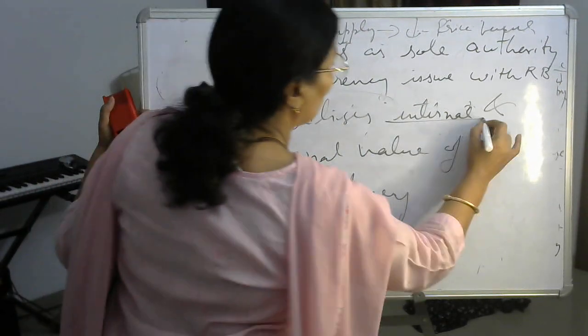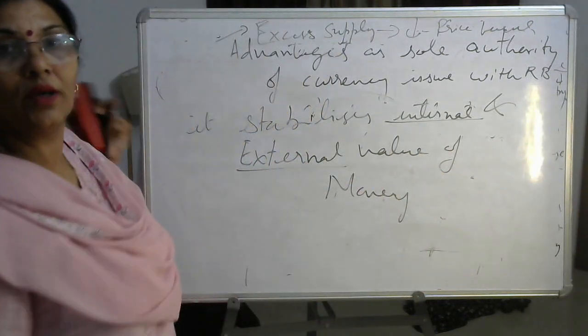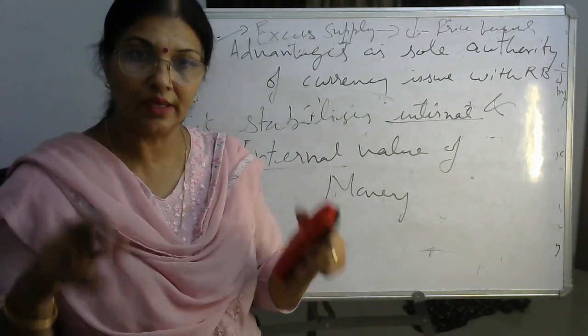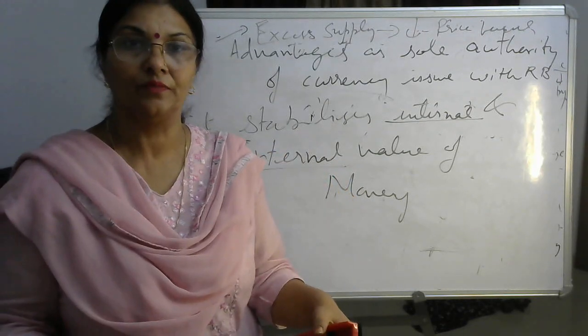First of all you have to focus: internal and external value क्या है? Internal value क्या है? Purchasing power of currency in the nation.